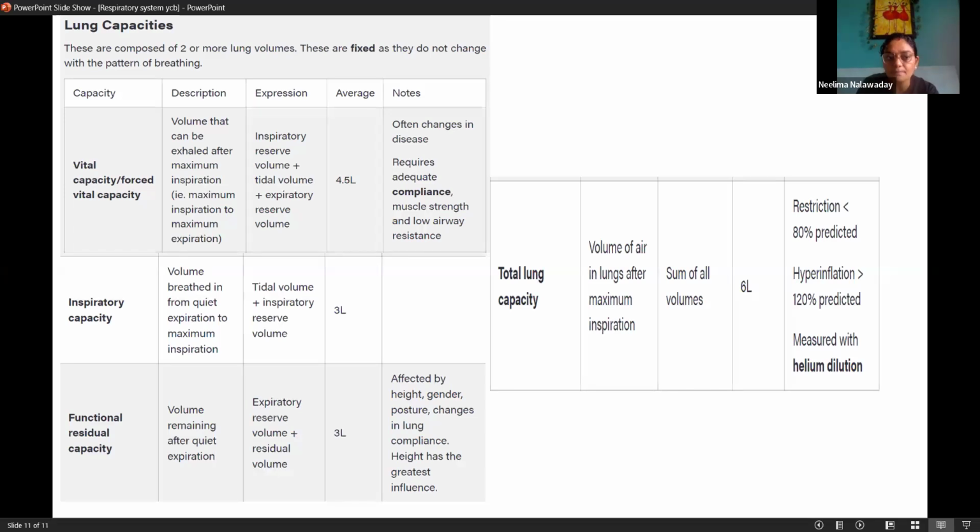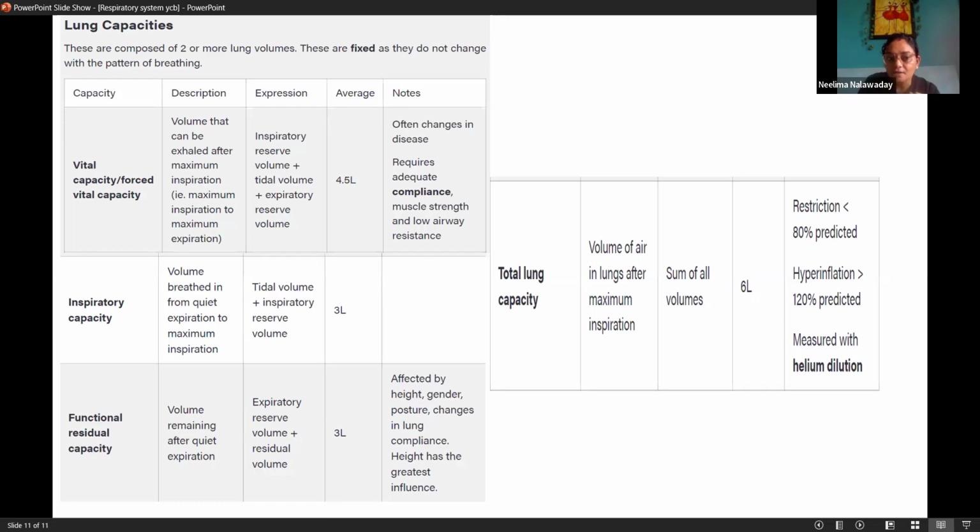So vital capacity: volume that can be exhaled after maximum inspiration. Maximum inspiration is what? IRV, inspiratory reserve volume.